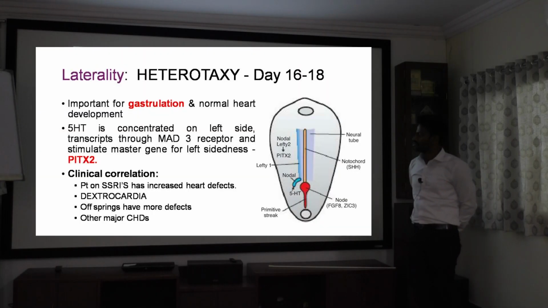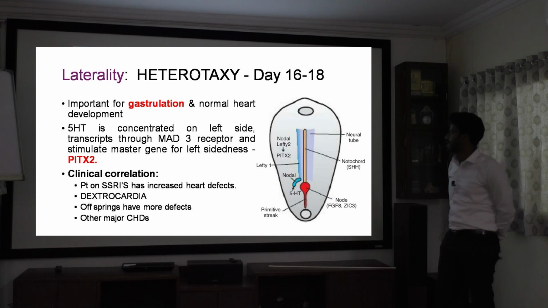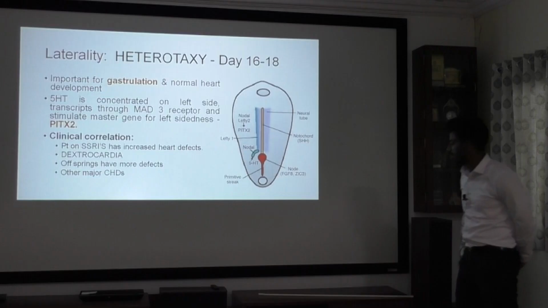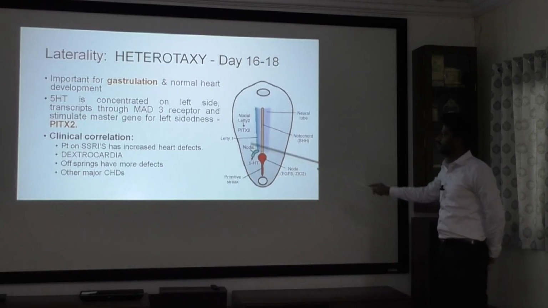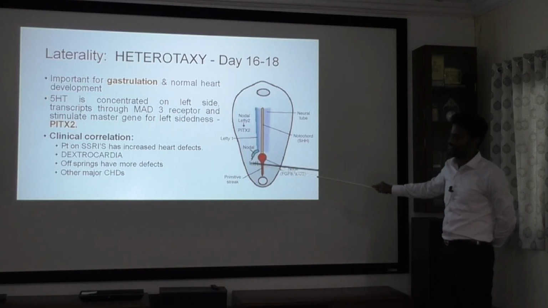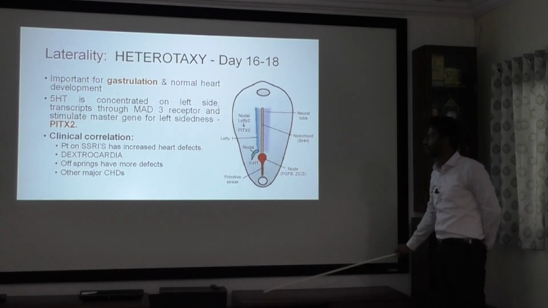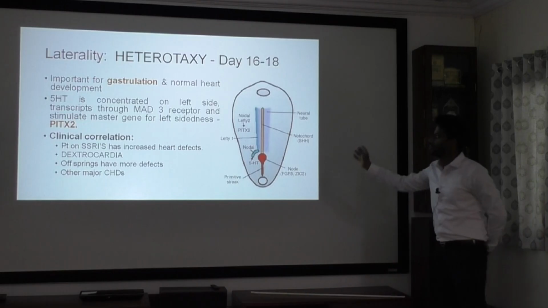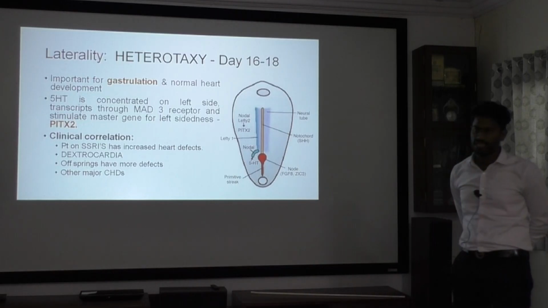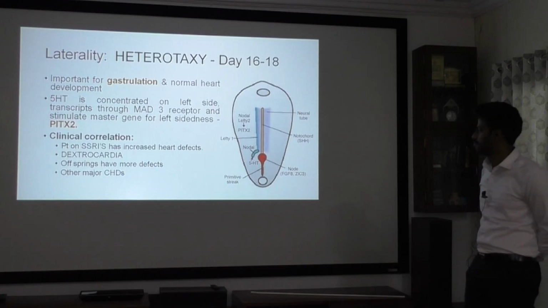Now we have to see the laterality, that is heterotaxy. Laterality is important for gastrulation and also for the development of a normal heart. On the left side we have more serotonin, 5-HT, which acts on the 5-HT receptors, and the master gene for the left side is PITX2. Because of this, your heart and gut rotation, everything will develop towards the left side.